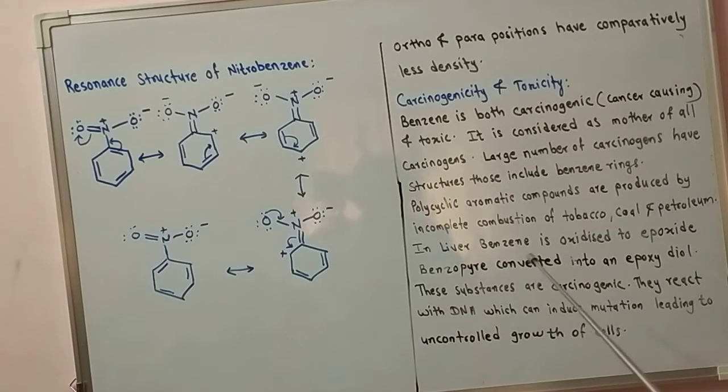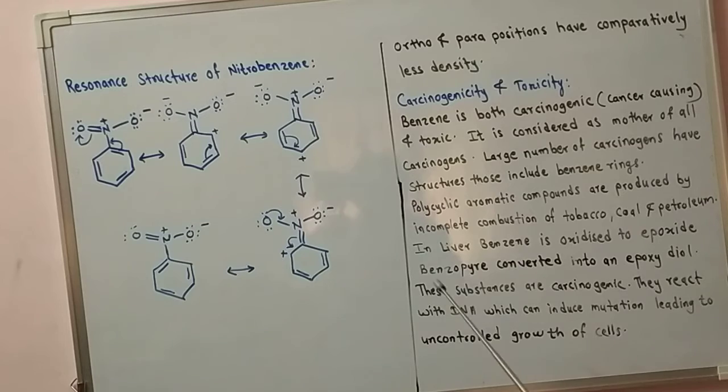In the liver, benzopyrene is oxidized to an epoxide, which is converted into an epoxydiol. These substances are carcinogenic. Therefore, they react with DNA, which can induce mutation leading to uncontrolled growth of cells.